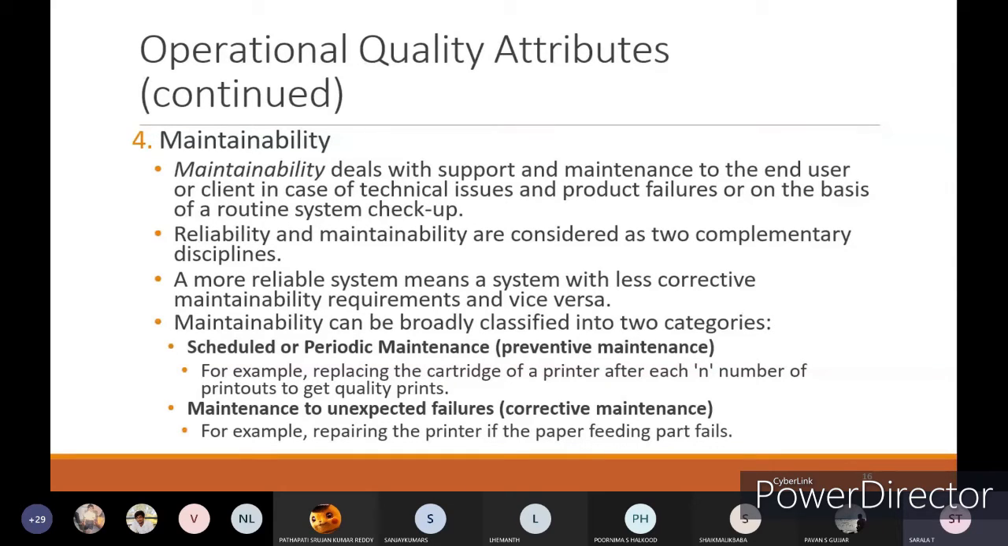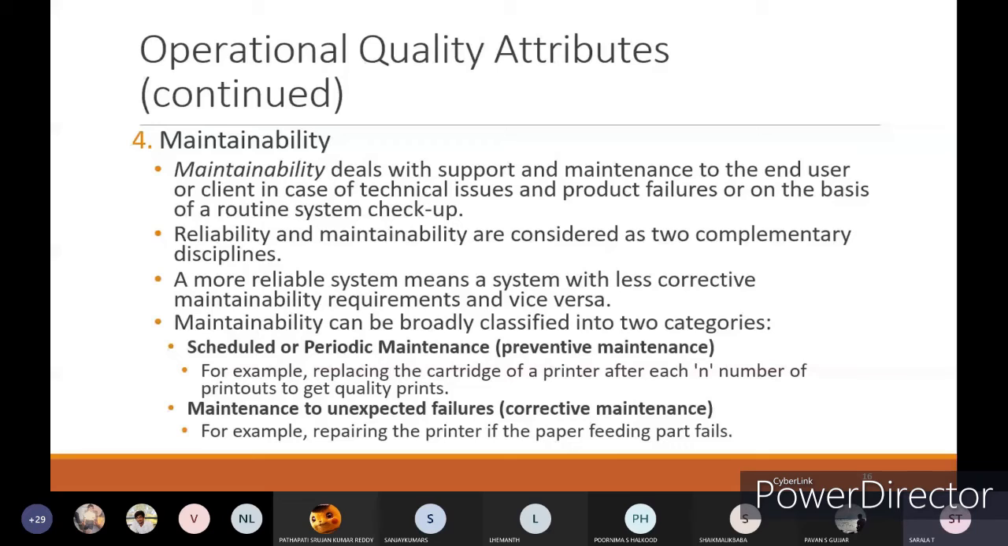Reliability and maintainability are considered as two complementary disciplines. A more reliable system means a system with less corrective maintainability requirements, and vice versa. See, if the system is more reliable, fewer failures are occurring, then less maintenance is required. And vice versa, if less maintenance is required, the system is more reliable.